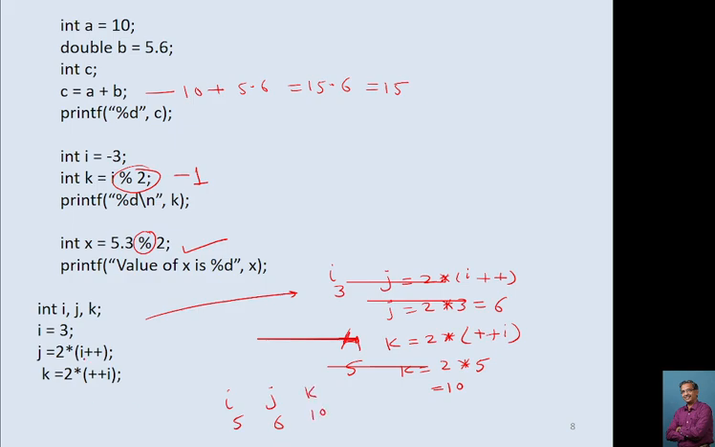Check here. First of all, it uses value of I, that is value of I 3. So 3 into 2, it becomes 6 and value of I becomes 4. Now here, first of all, it increments value of I. Value of I becomes 5 and then it gets multiplied by 2. So it becomes 10. So K becomes 10, J becomes 6, I becomes 5.